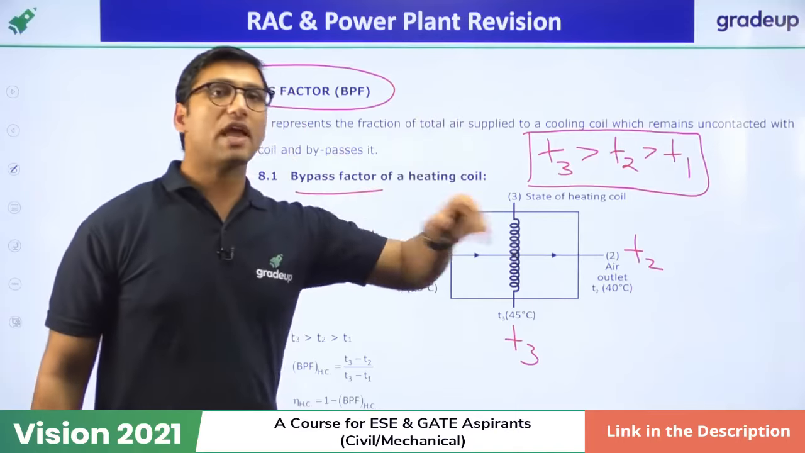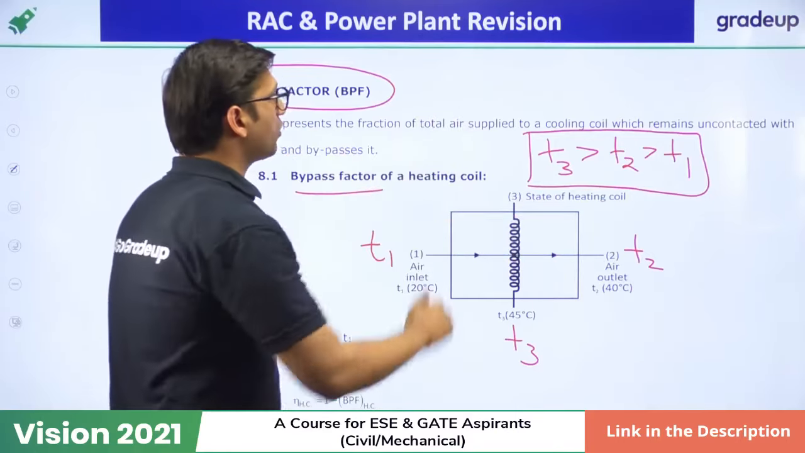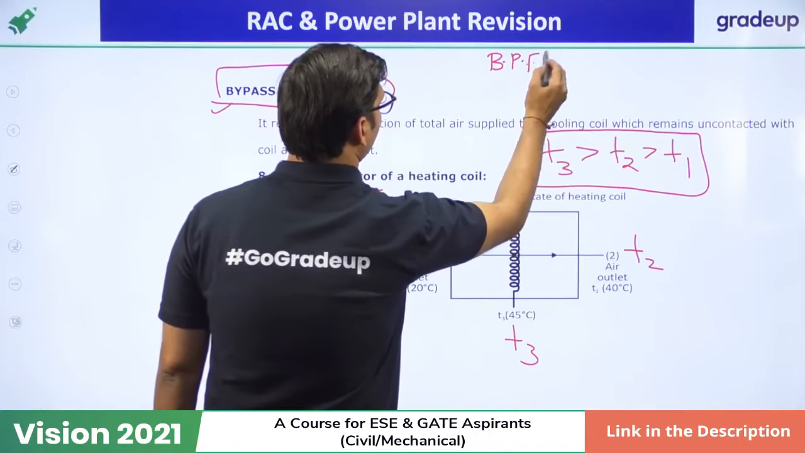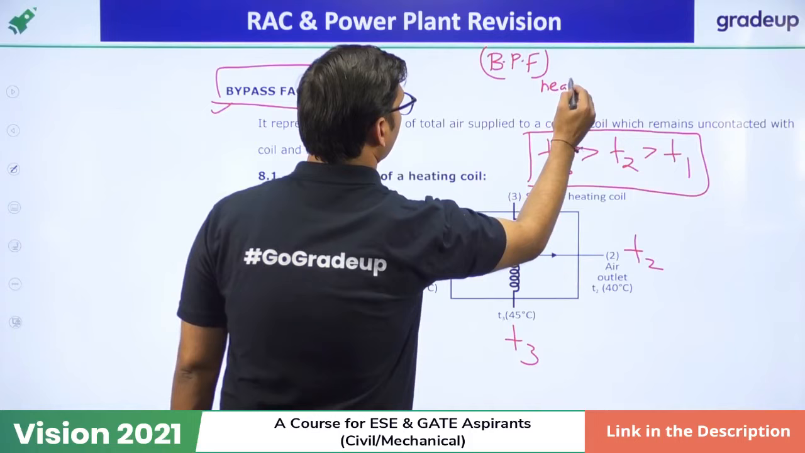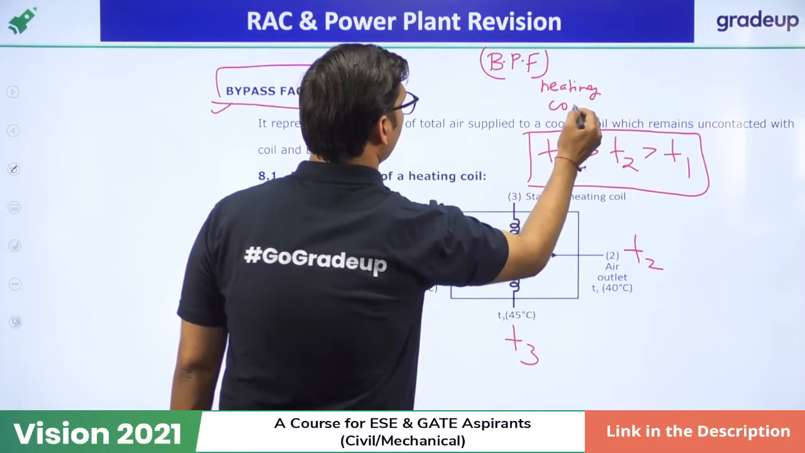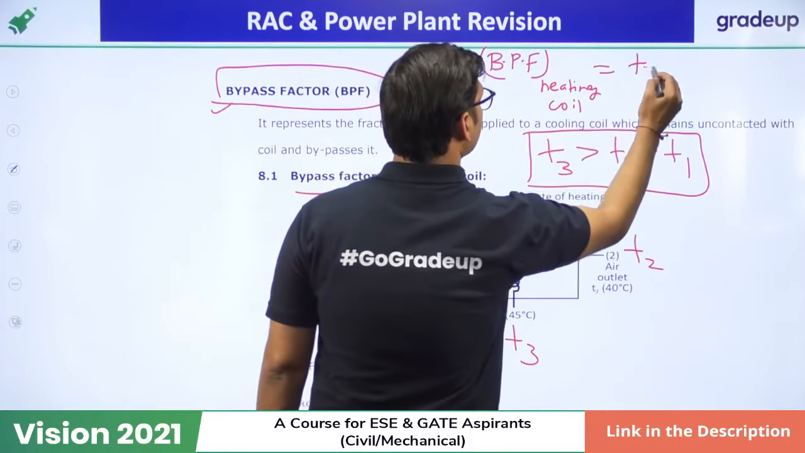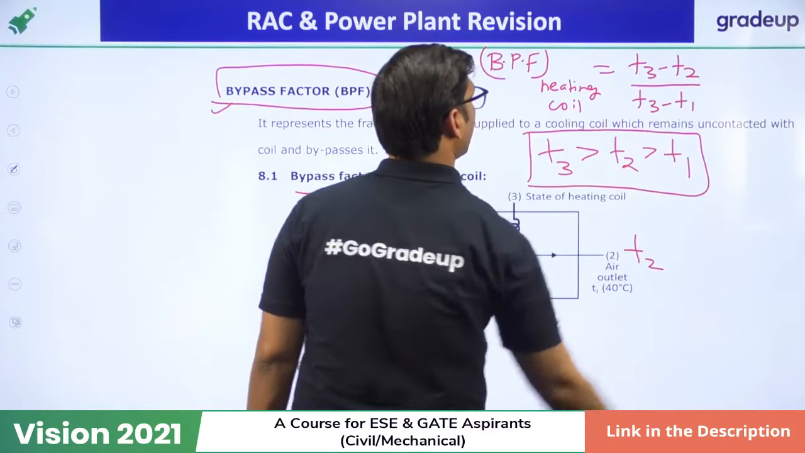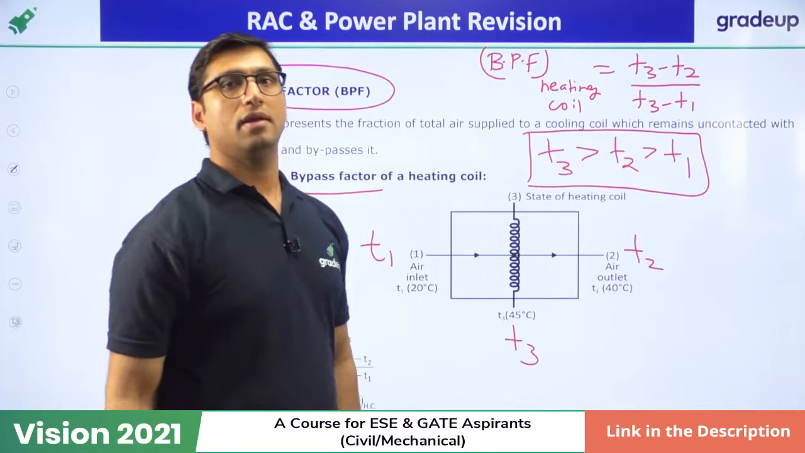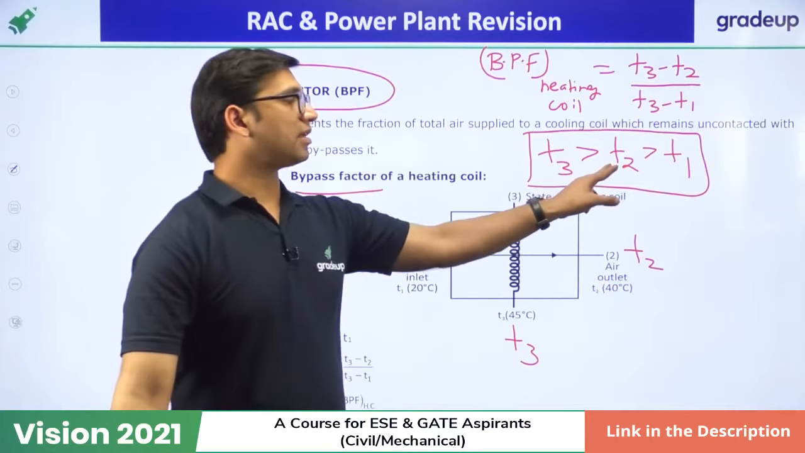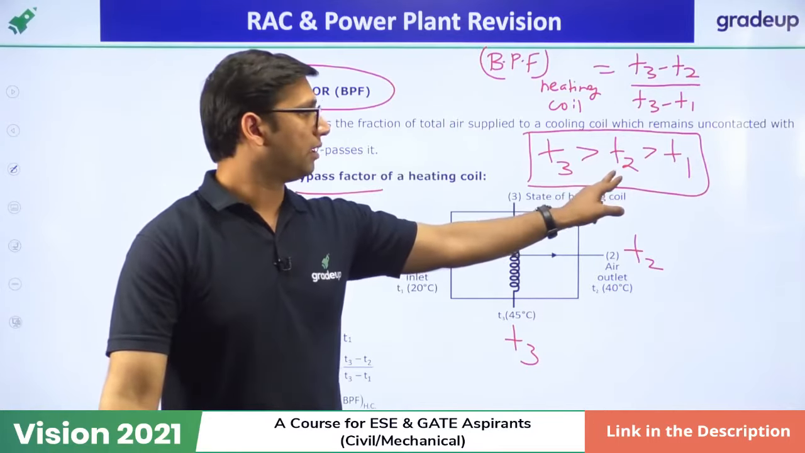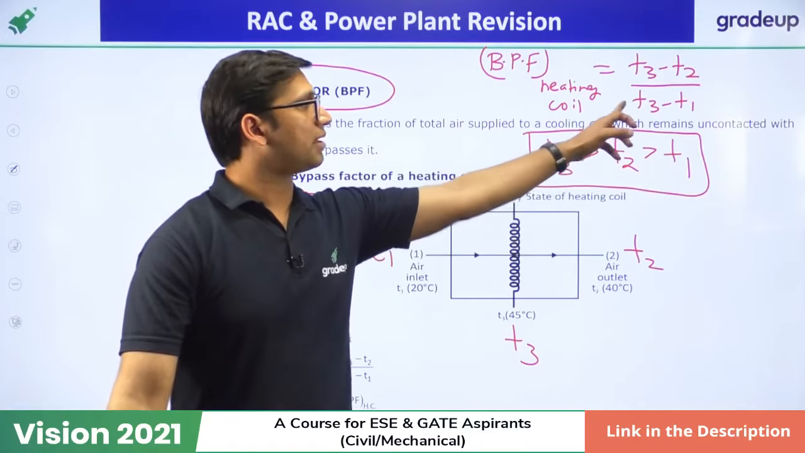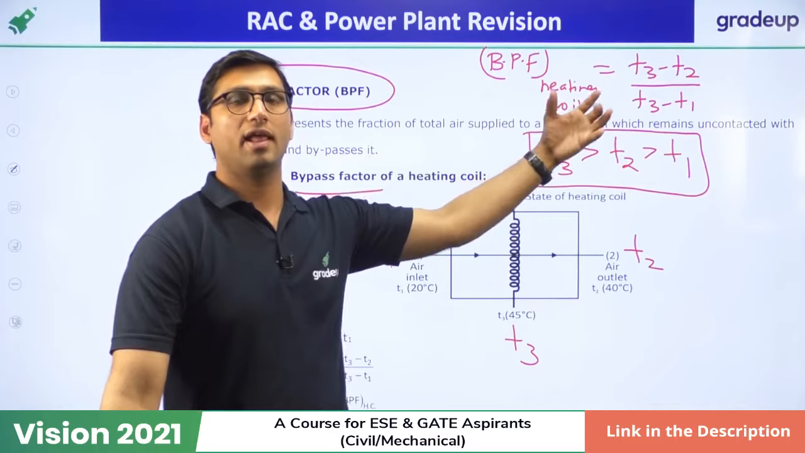If you have to find the bypass factor, you have to remember the formula. The bypass factor of a heating coil will be equal to (T3 minus T2) over (T3 minus T1). You just have to take these three temperatures in this order: highest temperature, medium temperature and lowest temperature. That is the bypass factor of a heating coil.